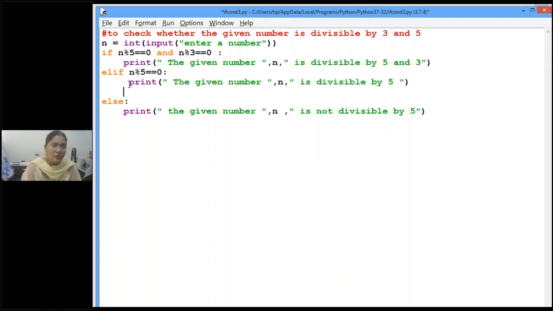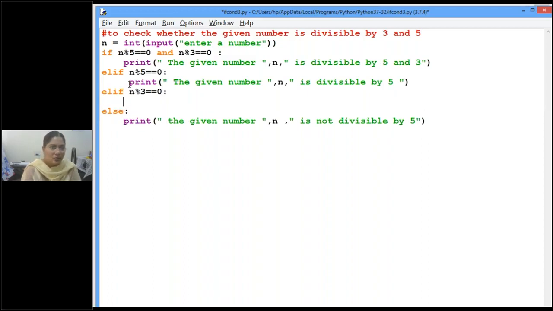Then one more possibility is also there. So what do we write then? Elif n percentage 3 equal to 0, right? For example, 21 is divisible by 3 but not divisible by 5. 15 is divisible by both, isn't it, children? So now what do we write? We will write the number is divisible by 3.